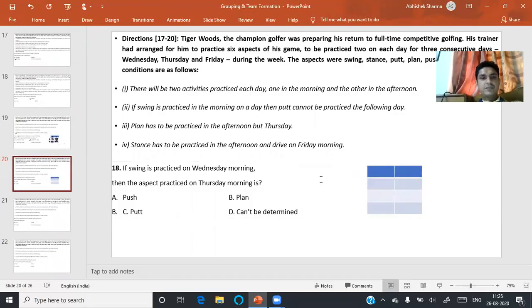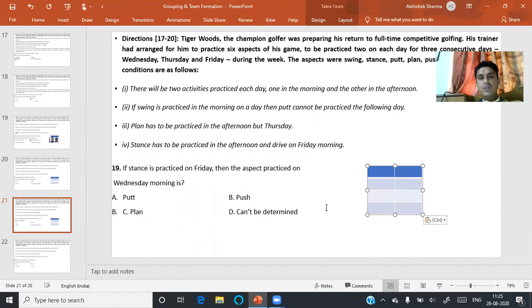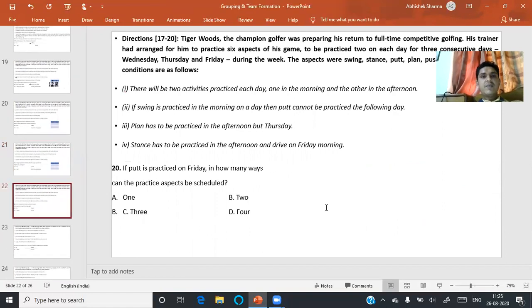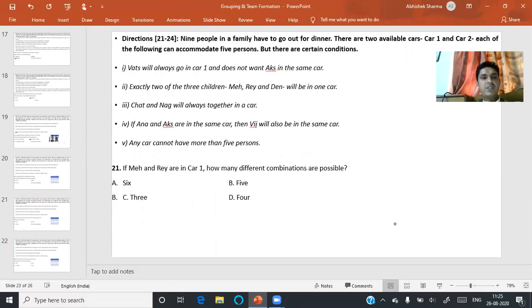Okay, this question is from the same set, 17 to 20. This question is also from the same set. This is from a different set.